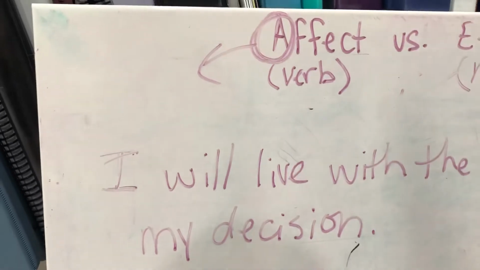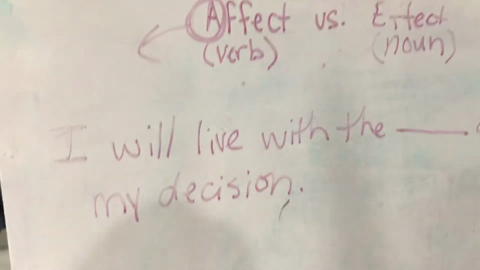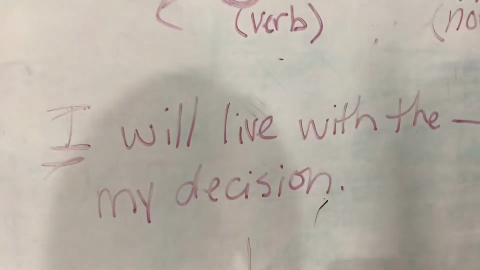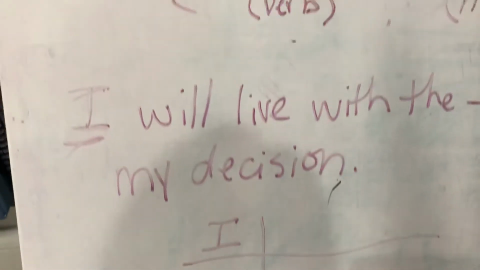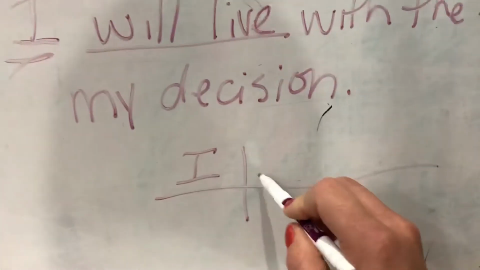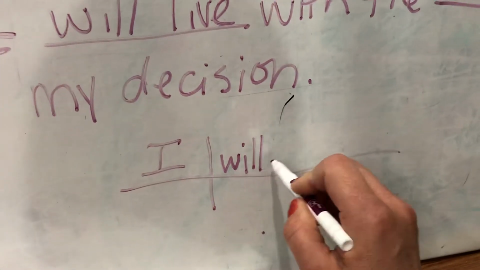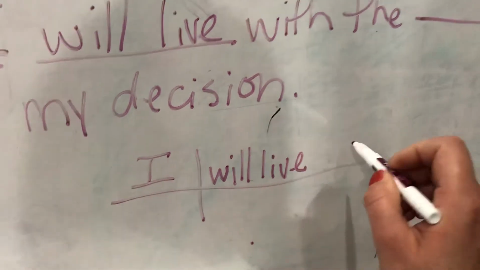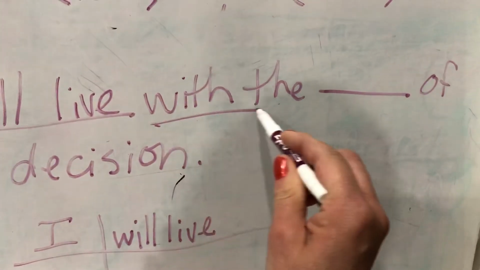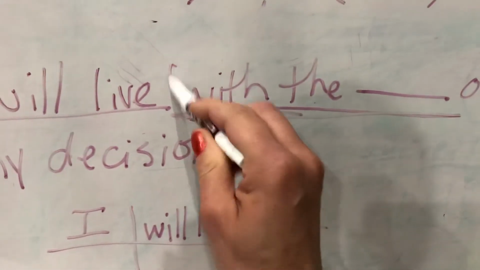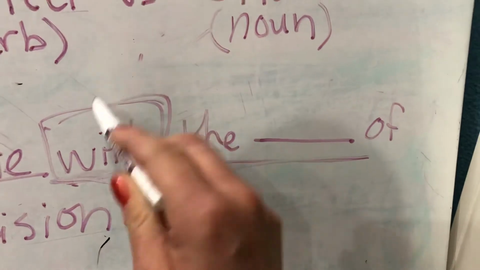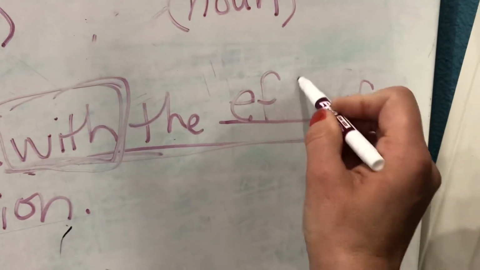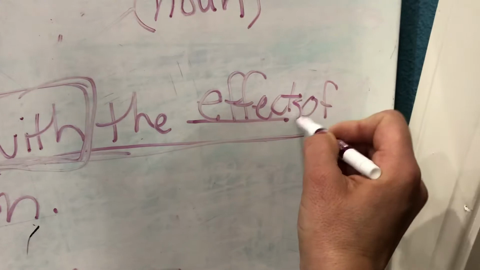Okay, who or what is the sentence about? It is about I. That is going to be my subject. What is the verb? It's will live. Okay, we've got a helping verb here. It's helping out. Okay, and then you have with the effects. So this is in a prepositional phrase right there. See, there's the with. So we know that in a prepositional phrase, it has to have a noun. So it's going to be effects.